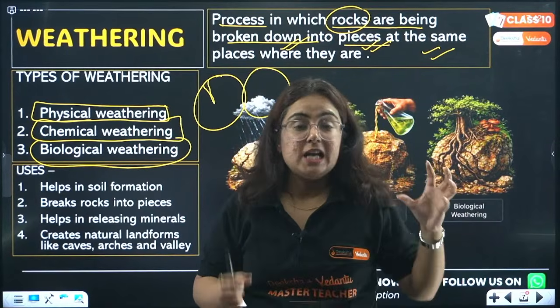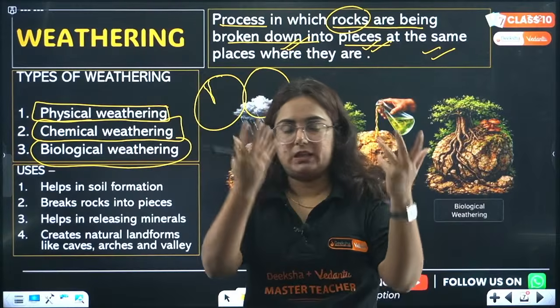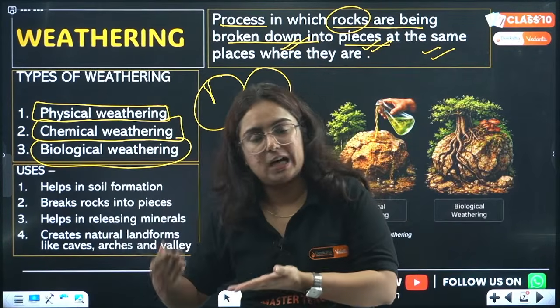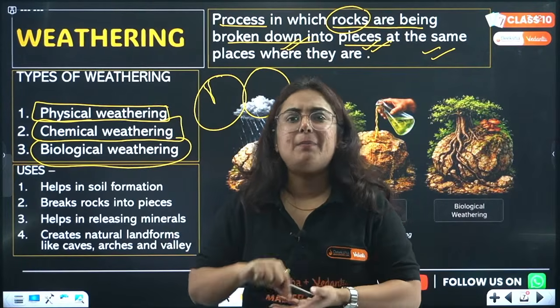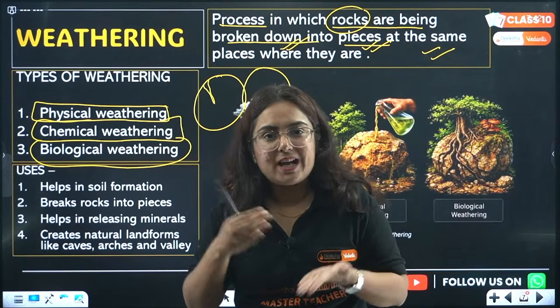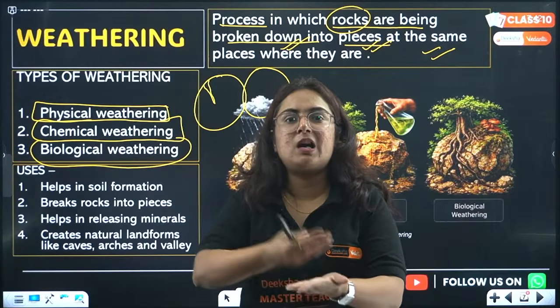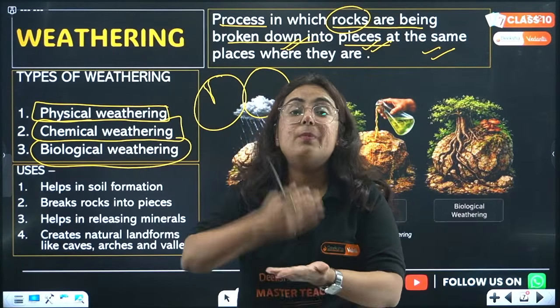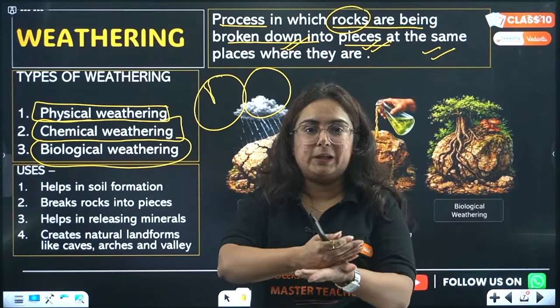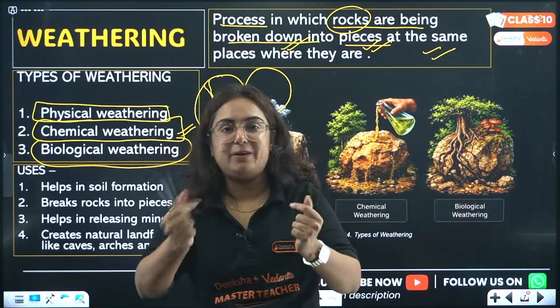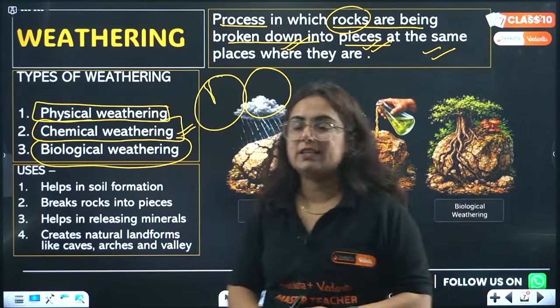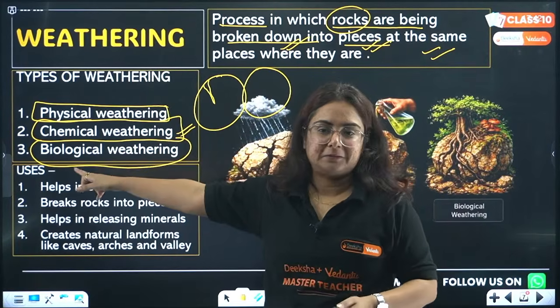Those chemicals come directly to the rocks, and there is a chemical reaction. Do rocks contain minerals? Yes, minerals come from rocks only, from the crust only. So whenever there is breaking of rocks because of this chemical effect, it leads to chemical weathering.